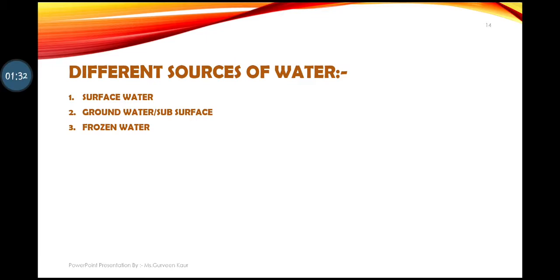Now, different sources of water, I have already covered this part in a previous chapter. There are three sources of water. First is surface water, second is groundwater or subsurface water, and third is frozen water. These are the three types. This same concept is already covered in the previous chapter, and let's go through it just in short.